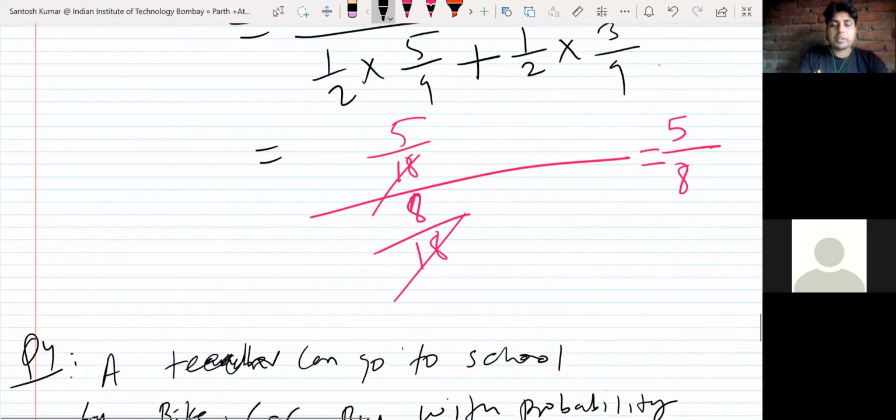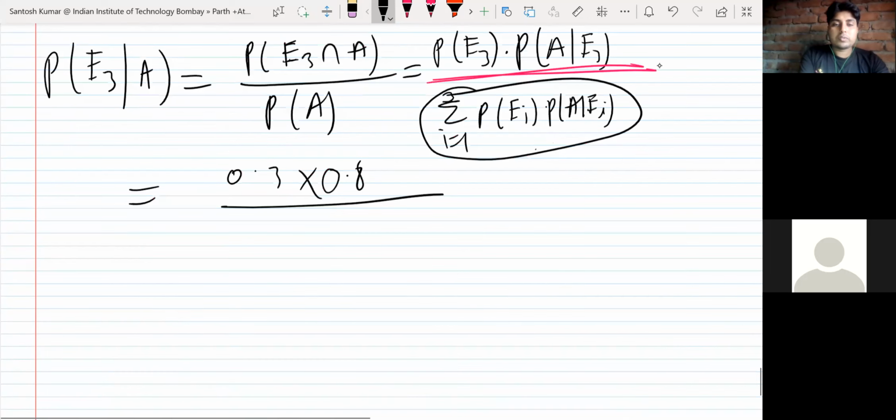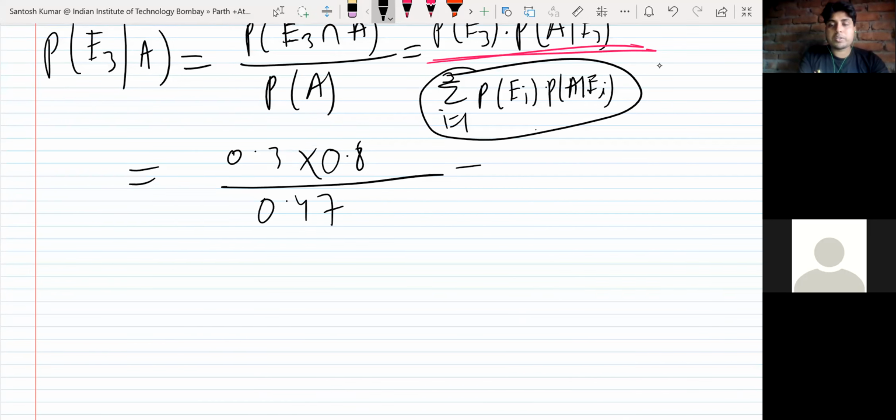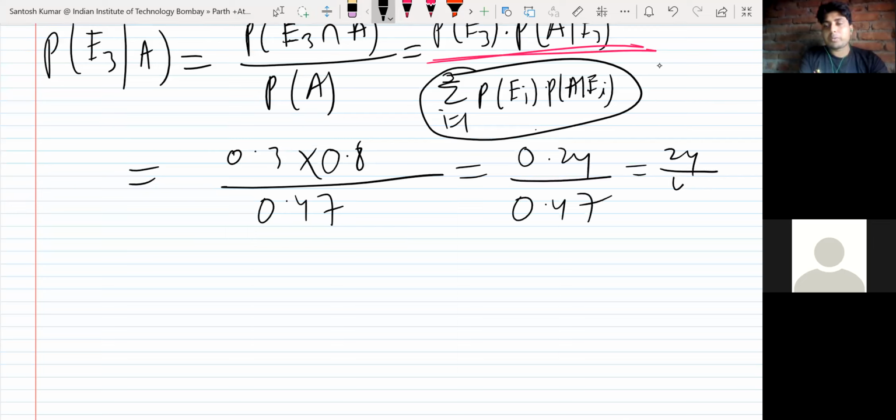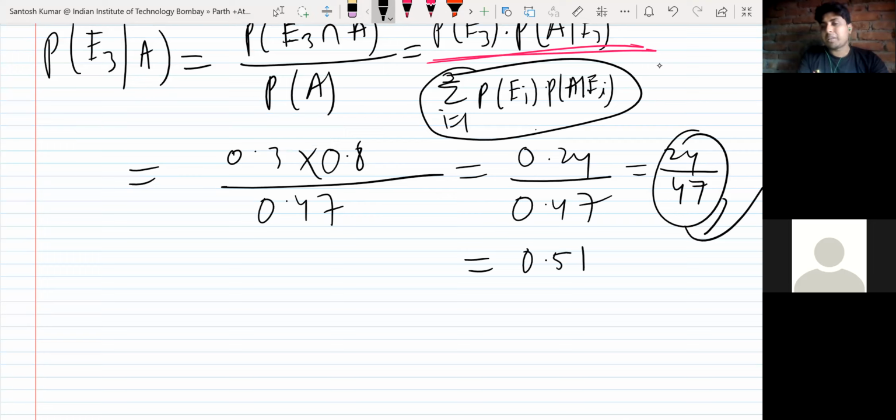So let me write it directly. 0.47. So it is something like 0.24 upon 0.47. So finally, 24 upon 47 is the answer. So everyone is getting the same. Is it 0.51 after division? Yeah, approximately, I think.